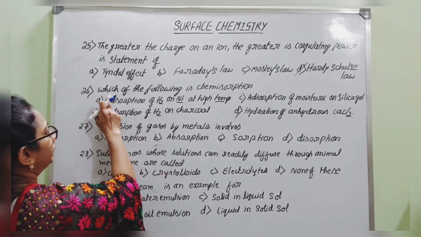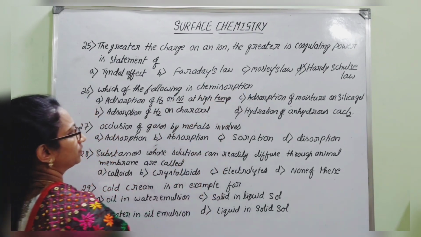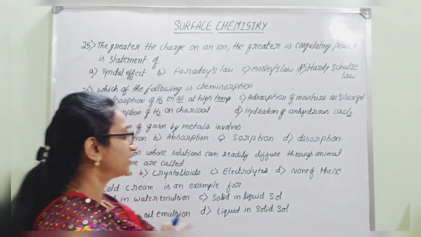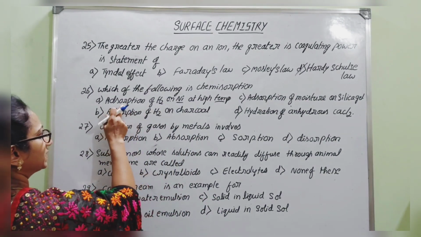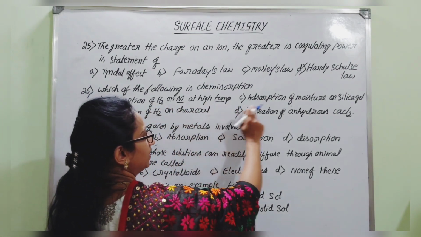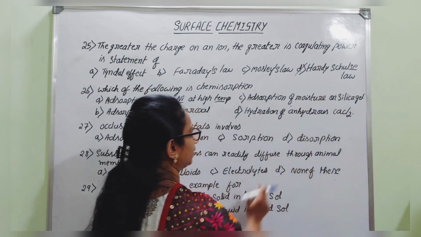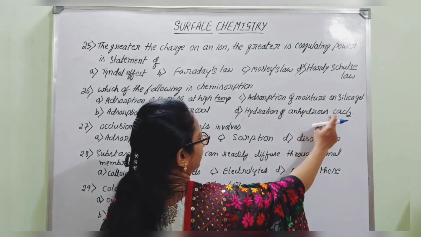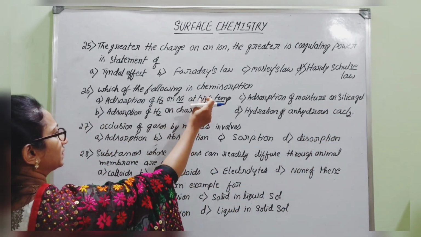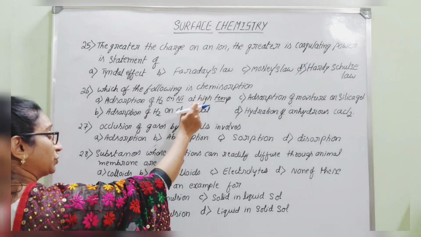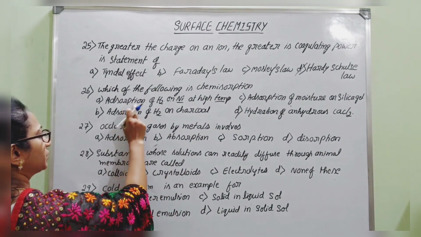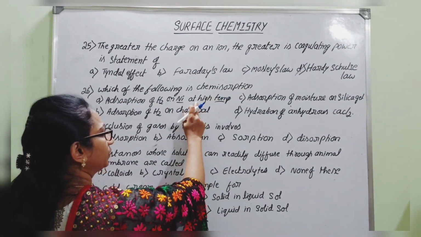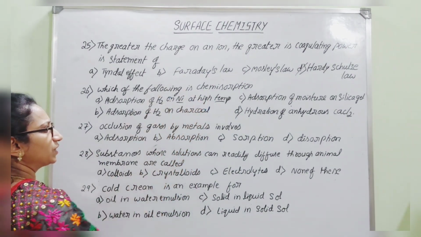Then, which of the following is chemisorption? Chemisorption involves a chemical bond existing between adsorbate and adsorbent, as you know. Here we can consider the examples: adsorption of hydrogen on nickel at high temperature, adsorption of moisture on silica gel, adsorption of hydrogen on charcoal, and hydration of anhydrous calcium chloride. Chemisorption usually takes place at higher temperature. So adsorption of hydrogen on nickel at high temperatures is actually chemisorption because it includes a chemical bond between the adsorbate and adsorbent.